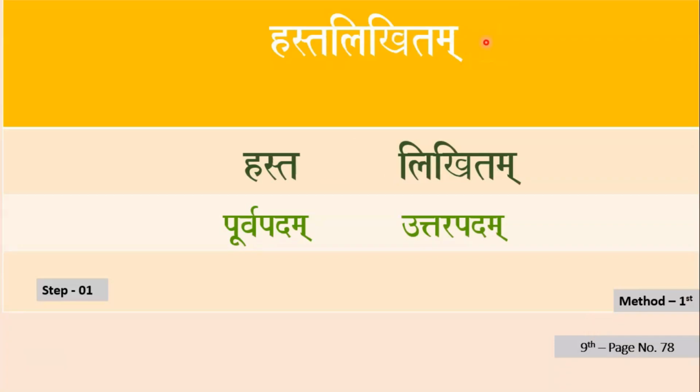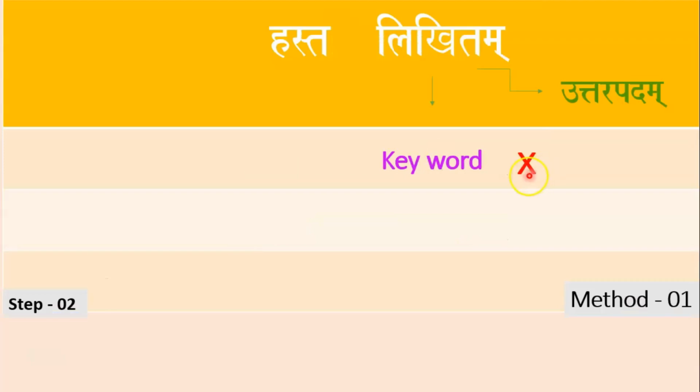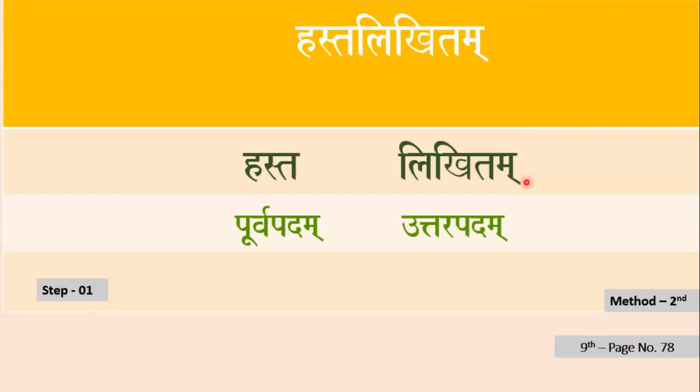Here, our compound word is Hasta Likhitam. According to step number 1, Hasta and Likhitam are split. Here, Uttarpadam Likhitam doesn't match with our keywords. That's why let's move on to our second method.